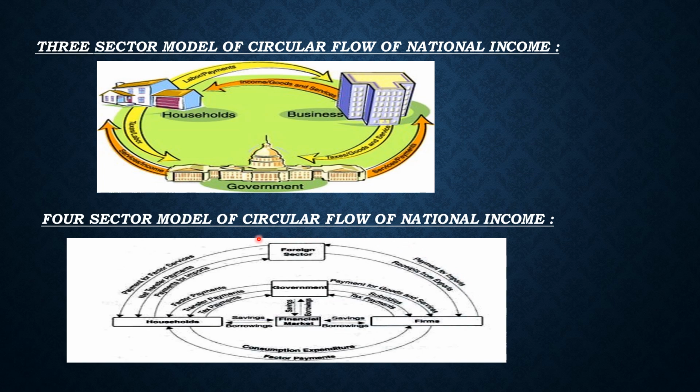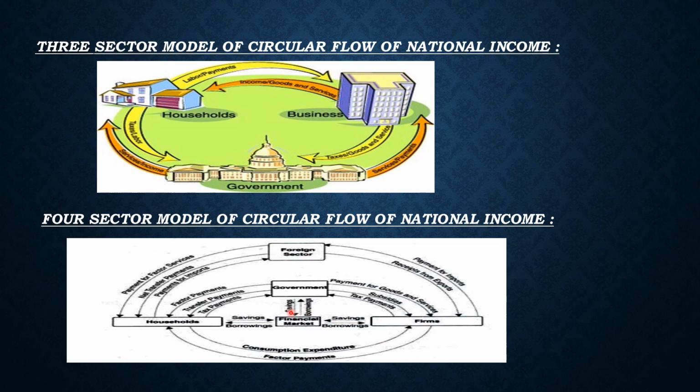So here also with the arrow it is clear. Payment for factor services, if any person is working outside, payment is done by the foreign sector. Net transfer payment, any kind of payment is there, and payment for the import, if we are importing any commodity, then we have to pay. So in this way the four sector economy is working.